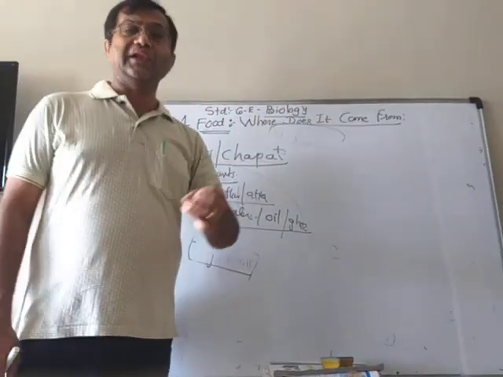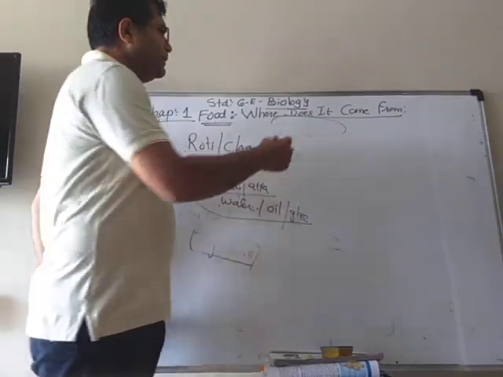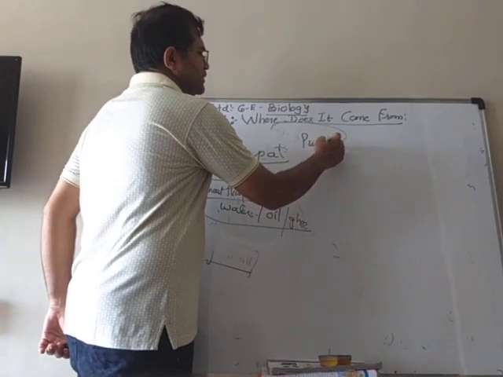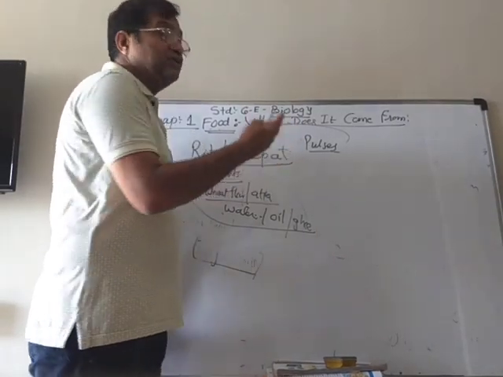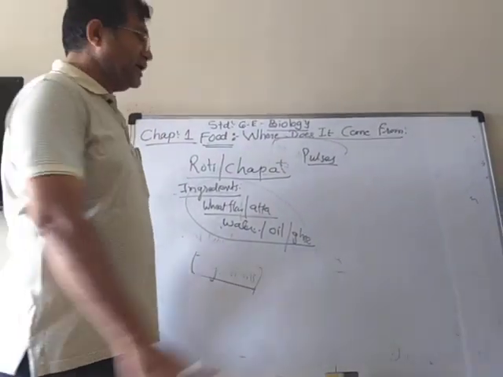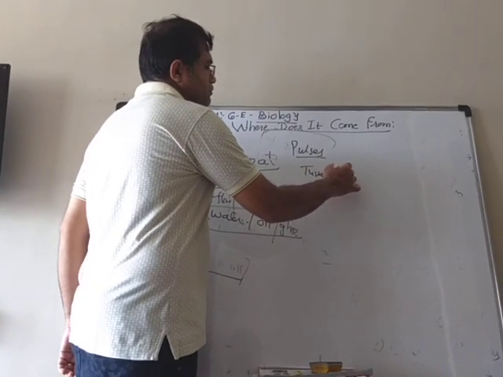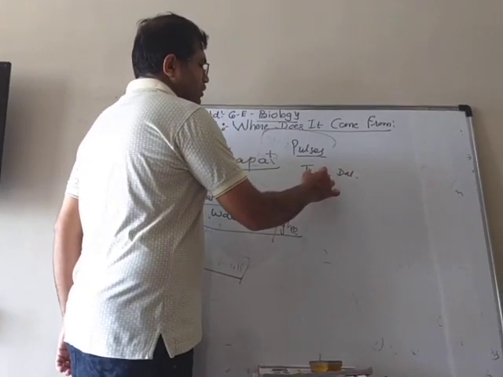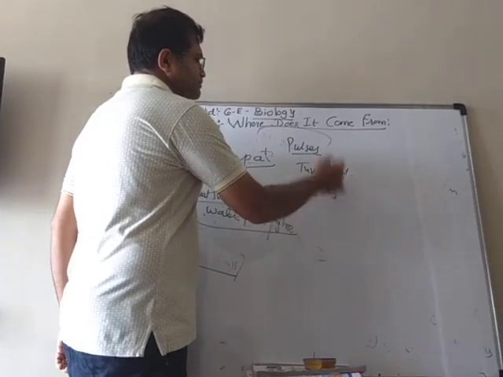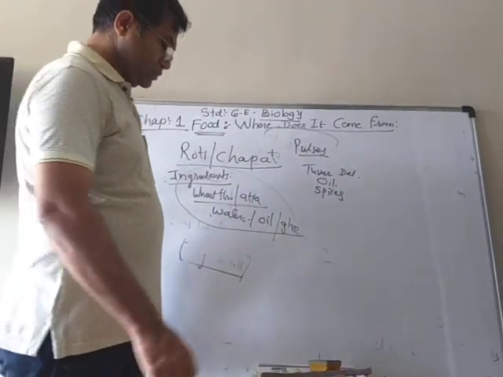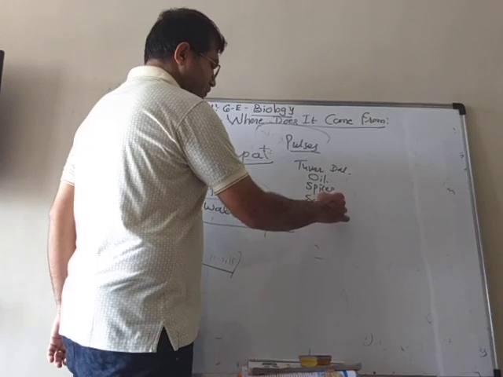If you want to make dal, in the dal also what do you need? So pulses like chana dal, tur dal. If you want to make the dal that you eat with the rice, we need that tur dal. We need oil, spices, salt, and water.